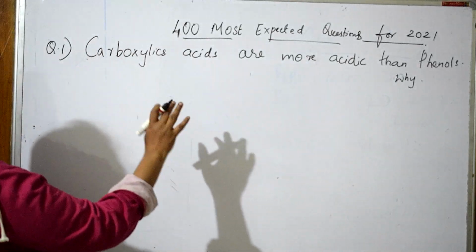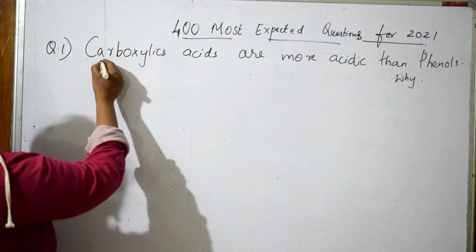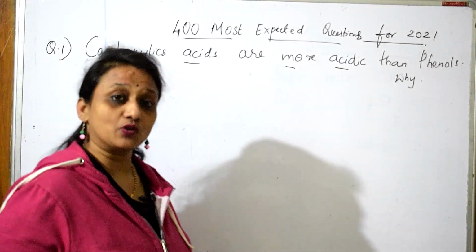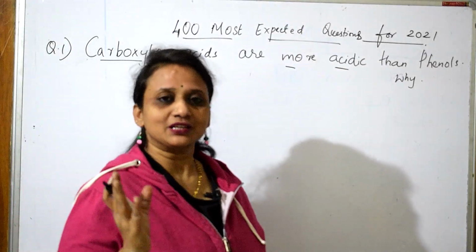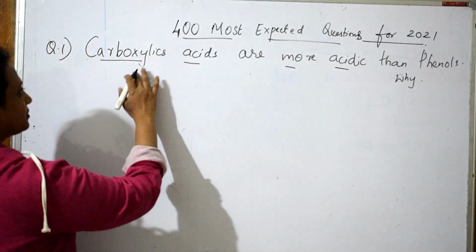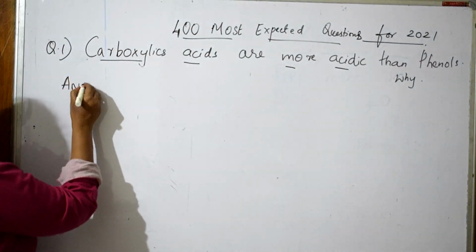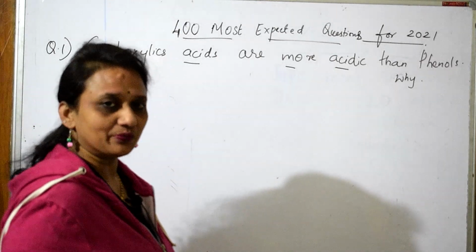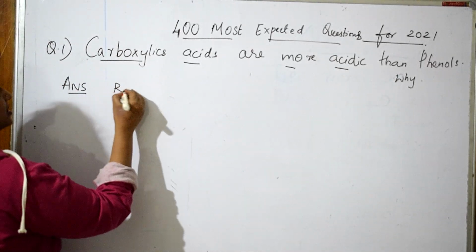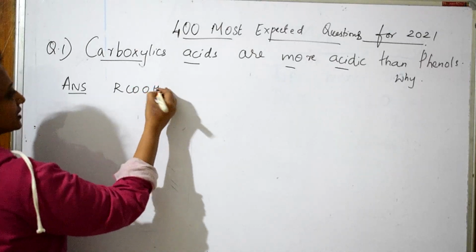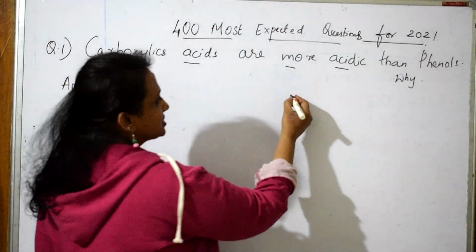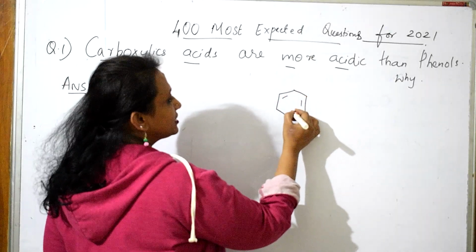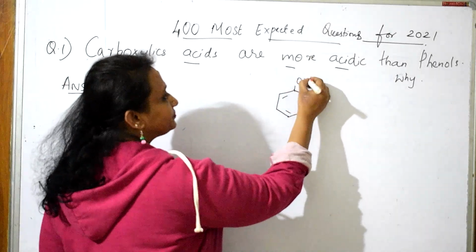Let's write. What did they ask me? They already said carboxylic acids are more acidic than phenols. Why? What should I do? I have to prove it. So how will I write the answer? Carboxylic acids, normally nothing to specifically write acetic acid or something. Take an acid, RCOOH. Phenols, take the phenol structure exactly like this with alternate bonds and your OH.